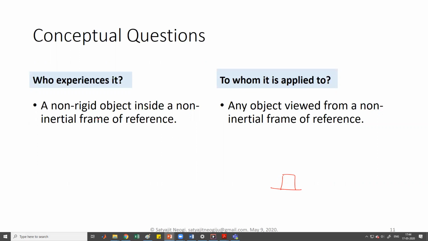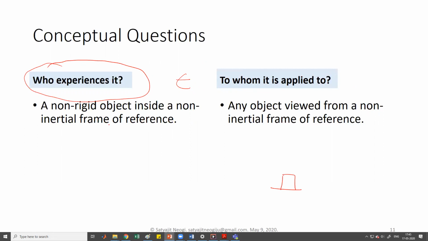Basically the category of who experiences it is a subset of the category of to whom it is applied. For all of those who experience it, the force is obviously applied on them as well, but not all of those it is applied to experience the force.